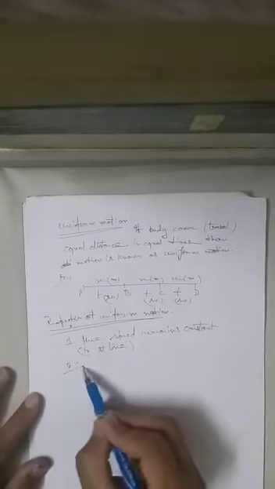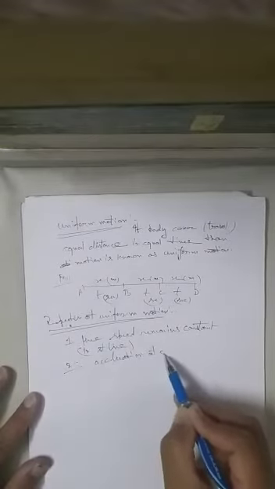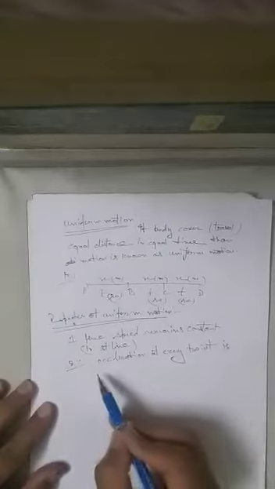Number 2, acceleration at every point. Acceleration at every point is 0. The speed remains constant, or the velocity remains constant in the case of a straight line. Number 2, the acceleration at every point is 0.